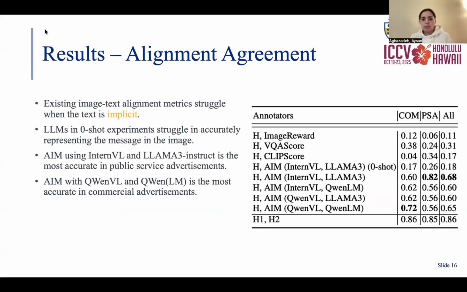We compare our alignment metric with 4 baselines, and one of them is our alignment metric with a zero-shot LLM. The results show that the baselines fail in evaluating the alignment when the prompt is implicit. In contrast, our metric shows strong agreement with human annotators, and the very low agreement of the zero-shot form of the LLM highlights the importance of our training approach.